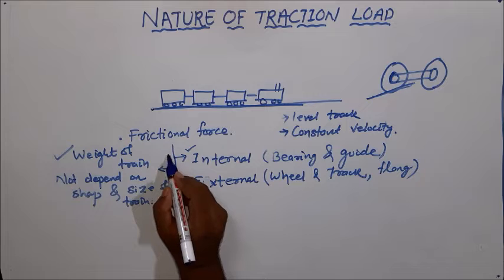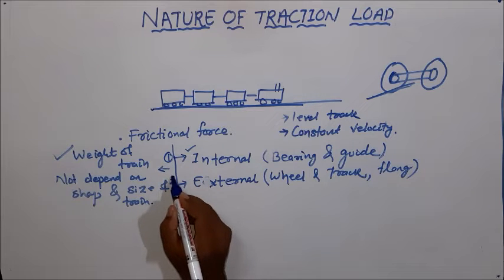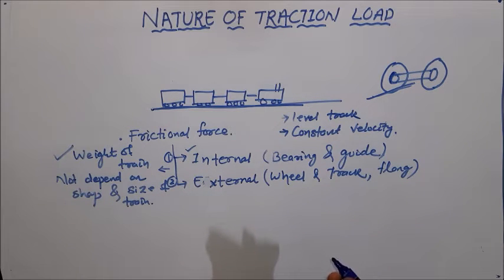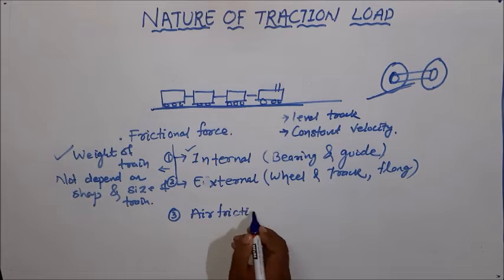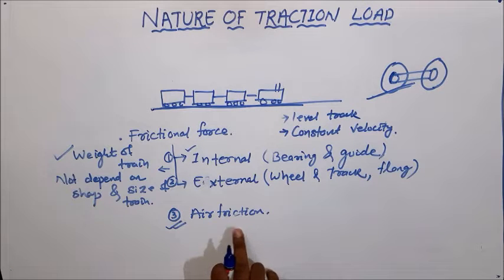So let's consider this is my first type, this is my second type. Another type of force also opposes the moving of the train, that is called air friction. But this is a variable one. Depending upon the wind speed and wind direction, this air friction changes with respect to the speed of the train. Let's consider this is a car.